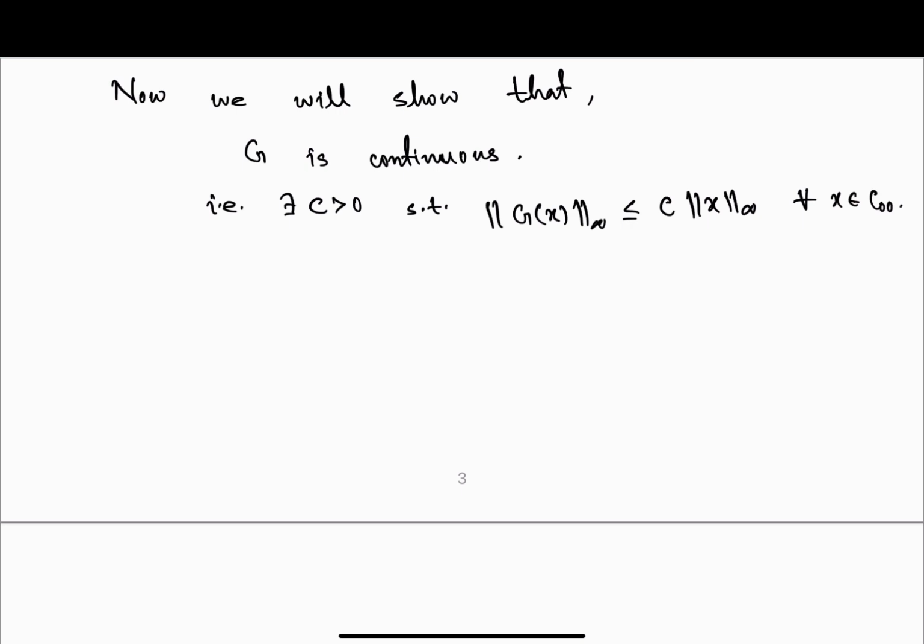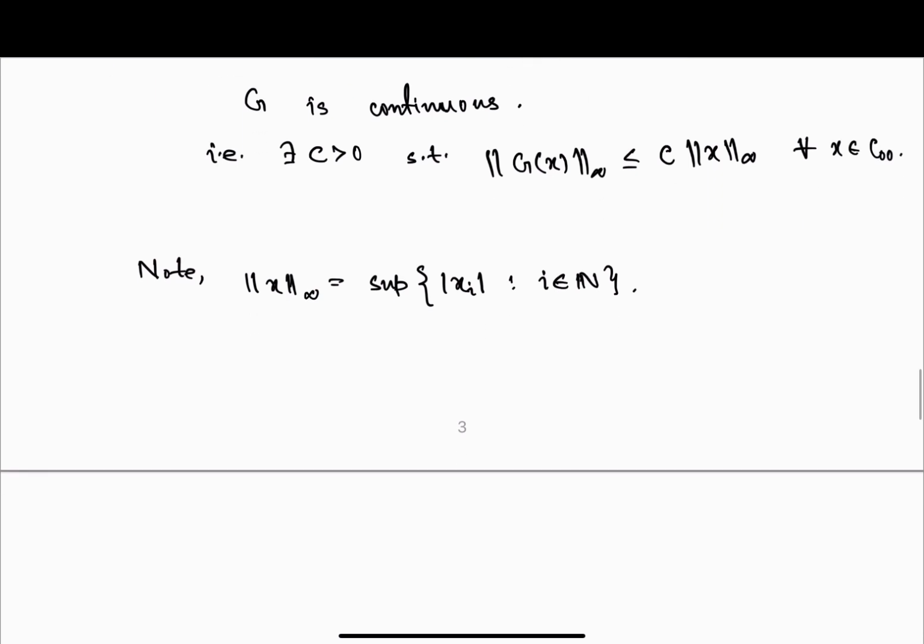Okay, so first note what is norm x infinity? So this is the supremum of |xi| such that i is in natural numbers, right? Therefore, what it is saying? Each |xi| is less than this norm, for all i. This is true because norm x infinity is the supremum over all xi. So each xi is less than the norm x infinity, right?